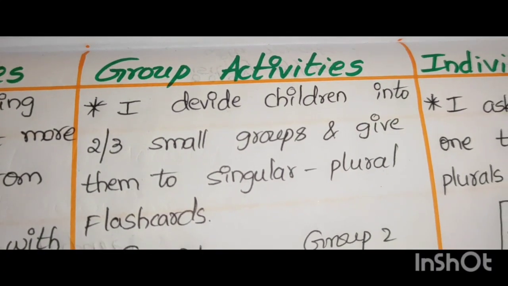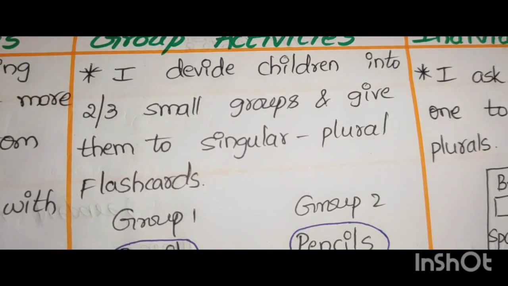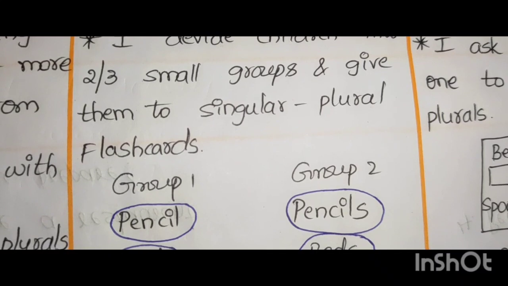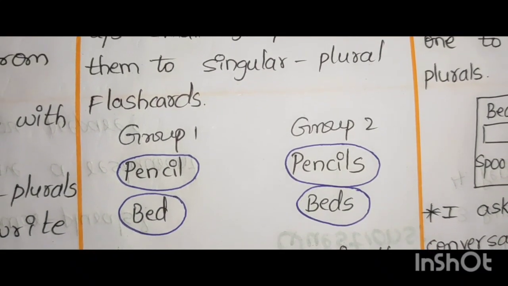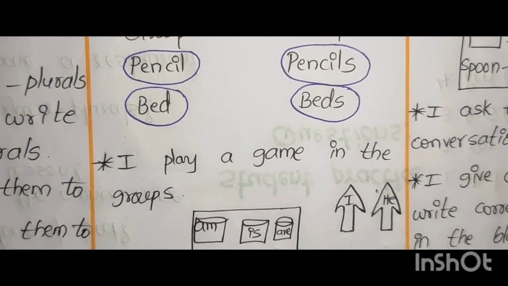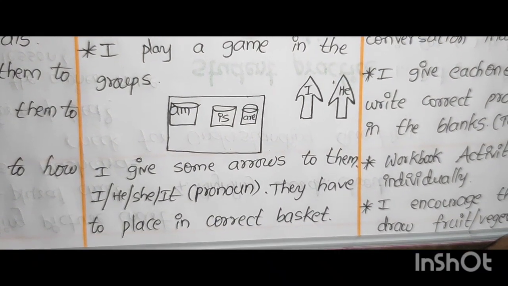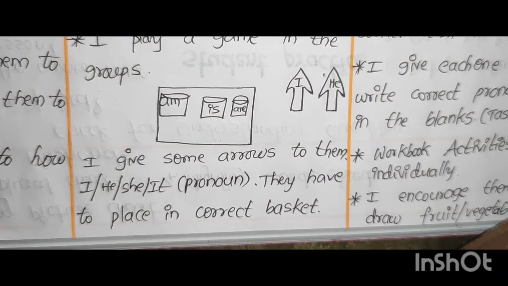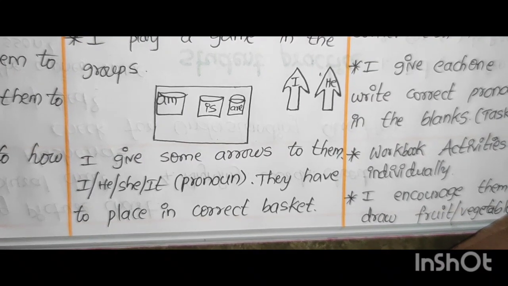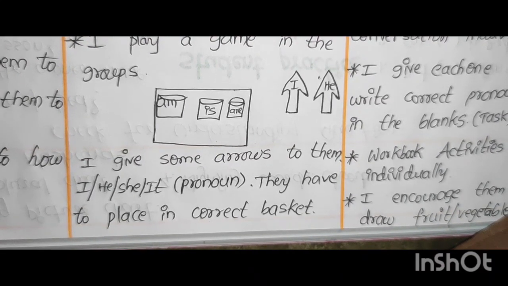Group activities. I divide children into 2 or 3 small groups and give them singular plural flashcards. Group 1 takes pencil, group 2 pencils. Group 1 takes bed, group 2 beds. I play a game in the groups. I give the chart and I give some arrows to them. They have to place them in the correct basket: I am, he, they are.